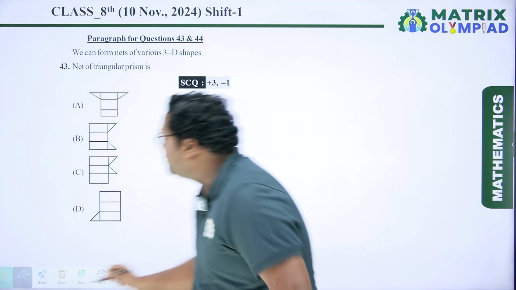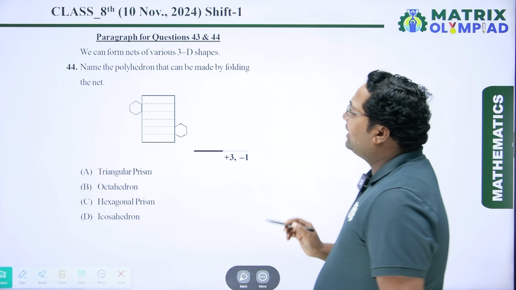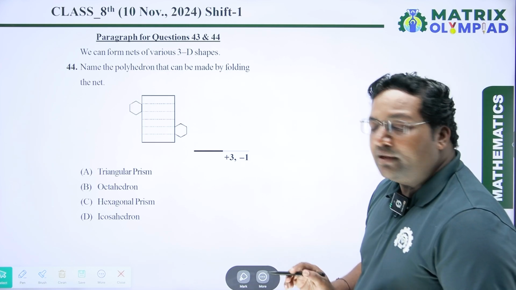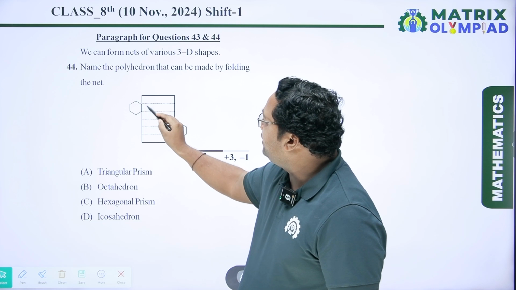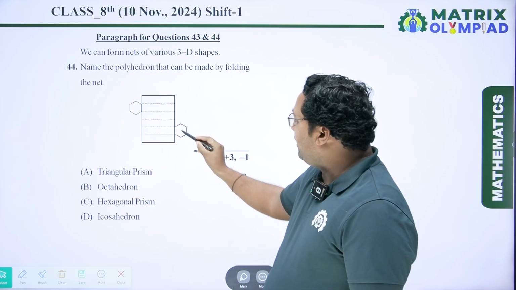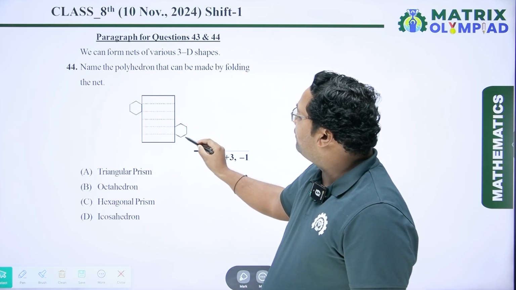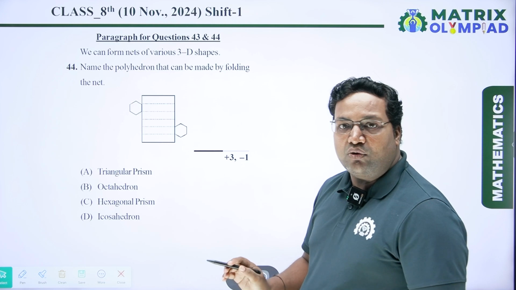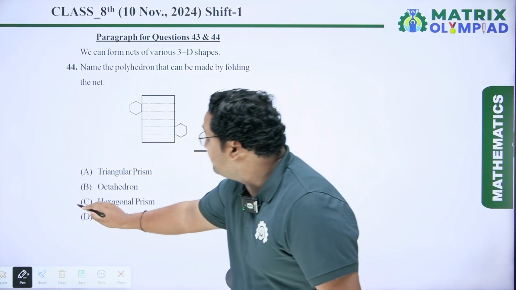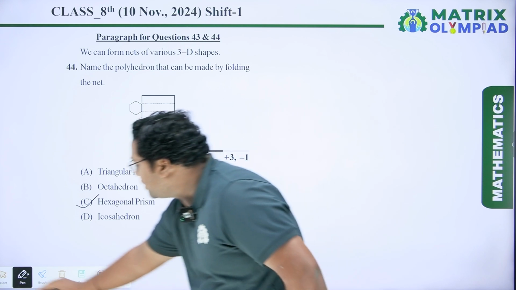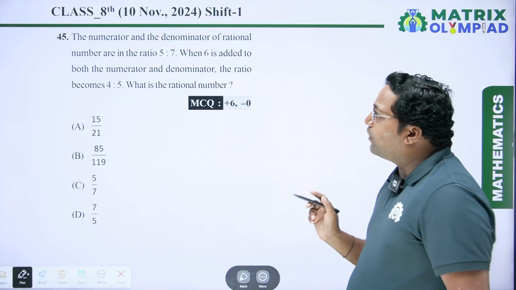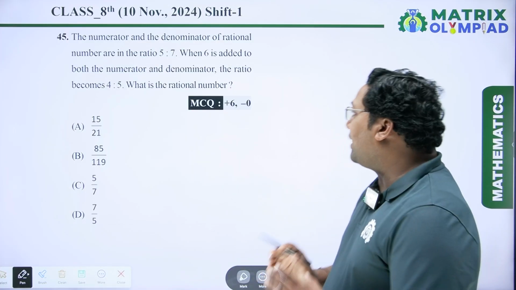Now coming to the next question, name the polyhedron that can be made by folding the net. So we have to count the sides here. So it is 1 2 3 4 5 and 6. Again it is 1 2 3 4 5 and 6. So it is a hexagonal prism. So the correct option will be C. Now coming to the next question, here questions number 45 to 50 are MCQ.